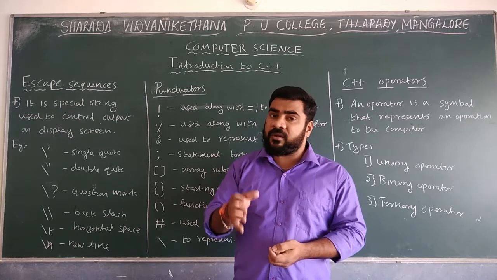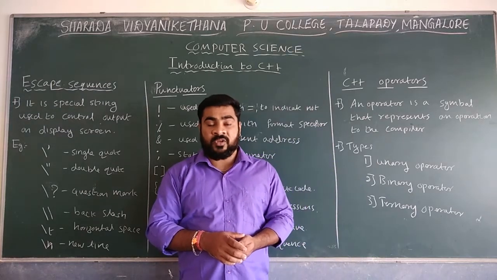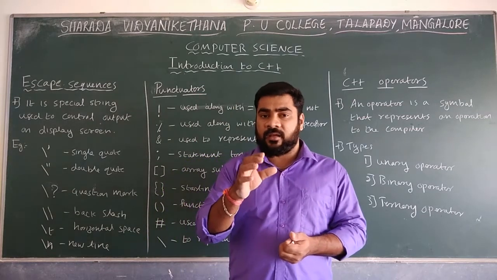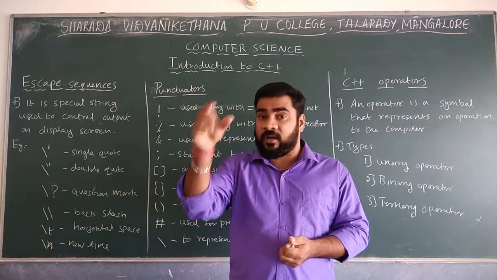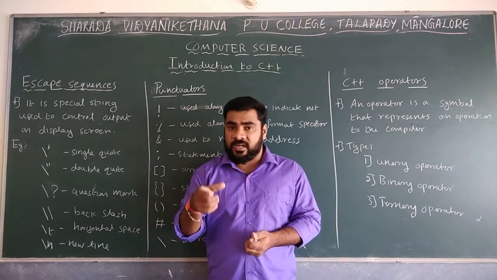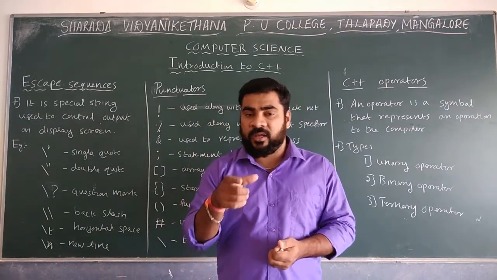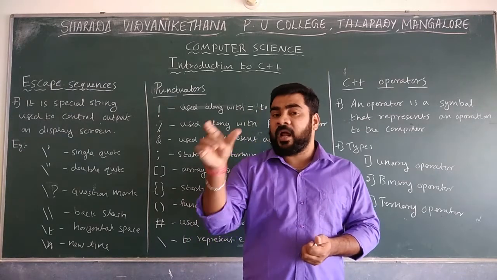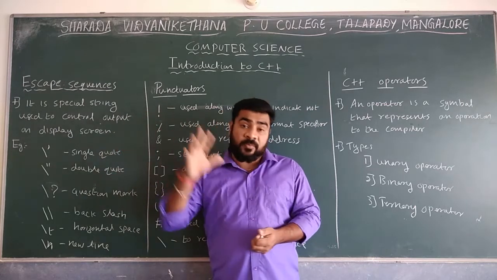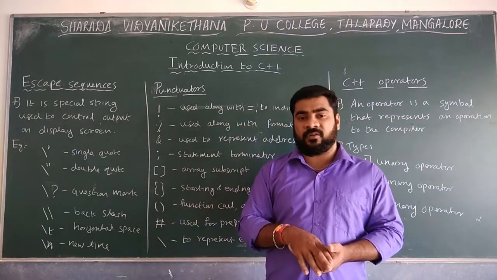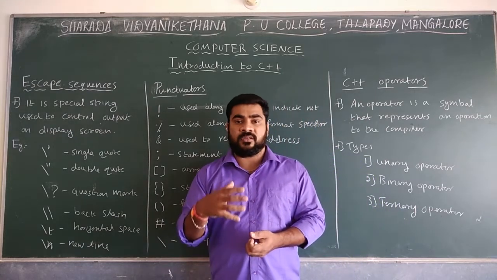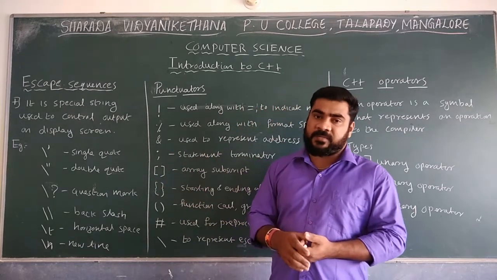Because when you use a character constant, you assign it like char p equals single quote, and inside the single quotes we give the value. When you have a string constant, you give it inside double quotes. So the single quote and double quote are not possible to display directly on the output screen. Whenever you want to display such values, we use escape sequences.